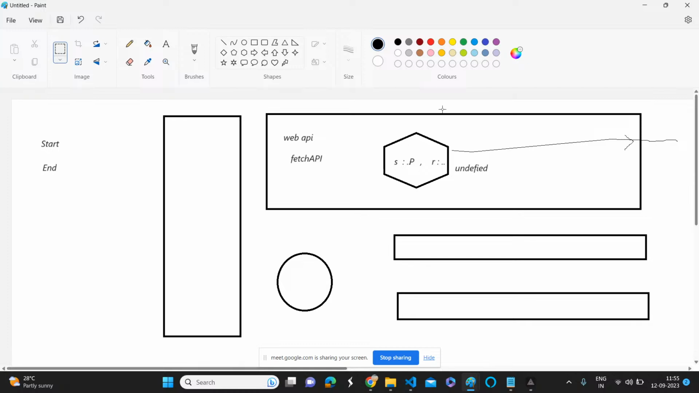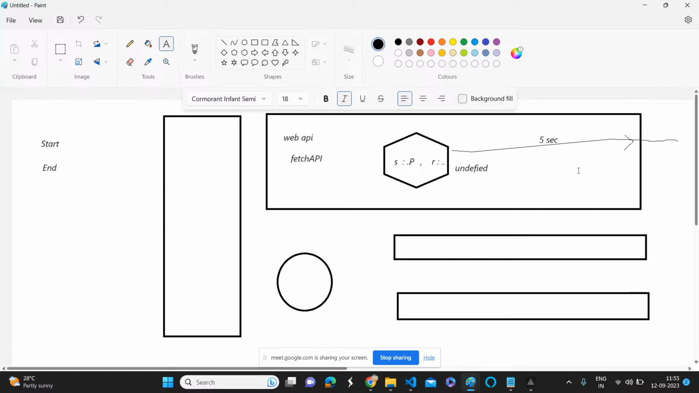But here, the web API, the browser, keeps on checking the status of this object. Observe carefully what is happening. We have sent a request to the server, right? Just imagine that after 5 seconds, we got the data. We got the response from the server.